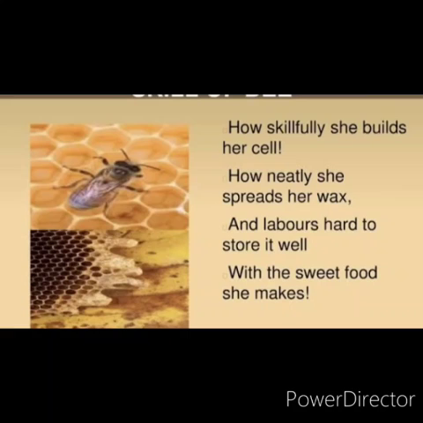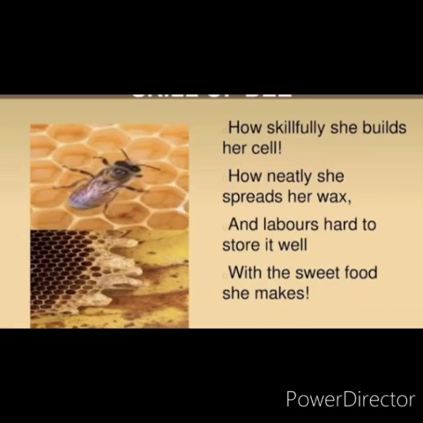So, skillfully is what? Skillfully means how expertly. So, how expertly these bees build their cell. Along with collecting honey from flower to flower, these bees build their cell.